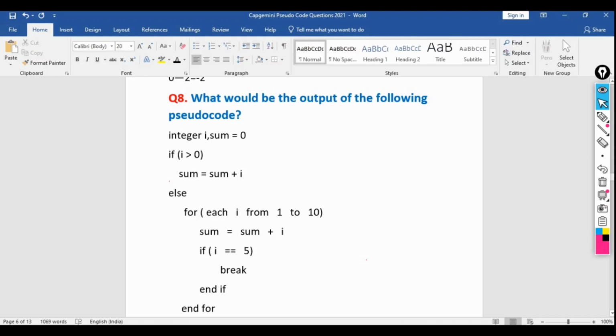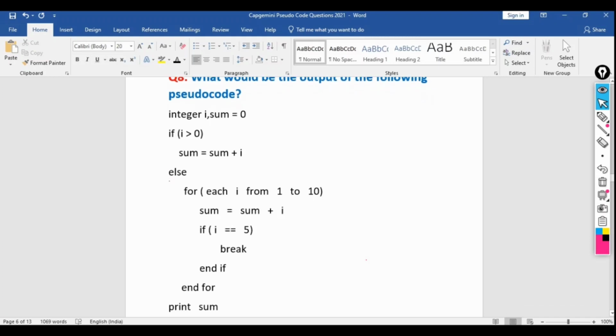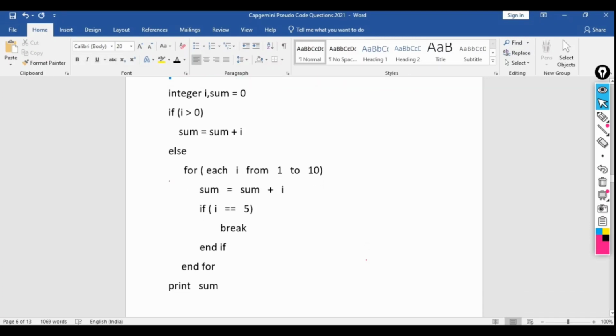What would be the output of the following pseudocode? Integer I, sum equal to 0, if I is greater than 0. At the very beginning it will be taking the garbage value, because here we have not assigned anything to the I. So it is 0. If 0 is greater than 0, no, 0 is not greater than 0, so that means it will not enter into this part.